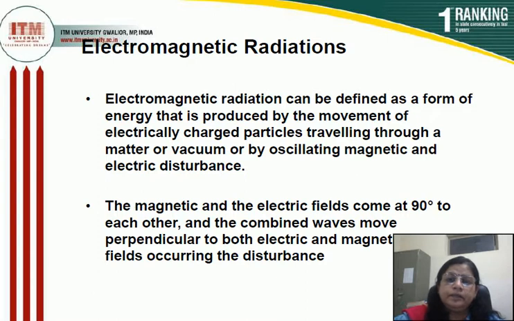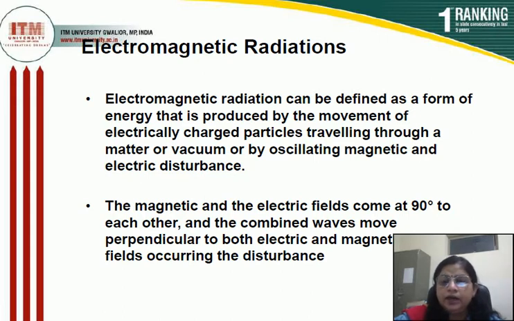So, electromagnetic radiations are prepared from two fields. One is the magnetic field, the second one is the electric field, and both the magnetic and electric fields are at 90 degrees to each other, meaning both are perpendicular to each other.